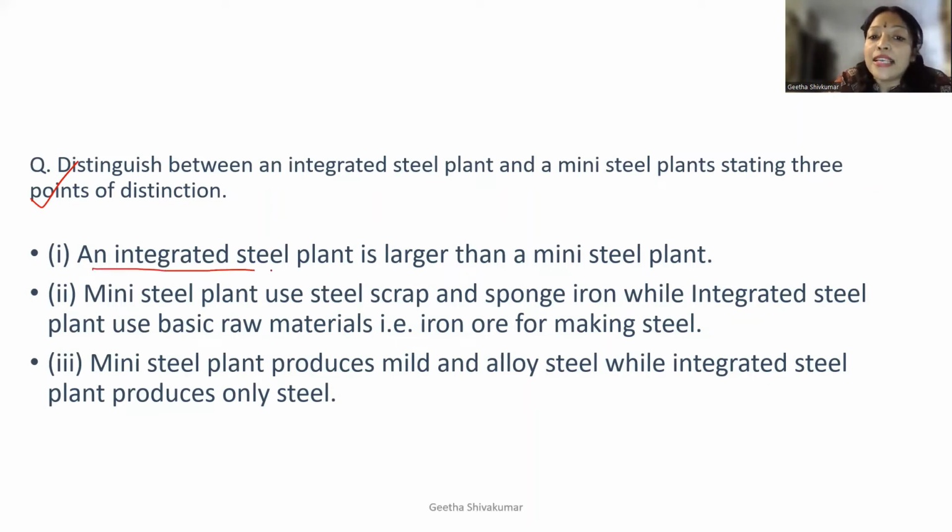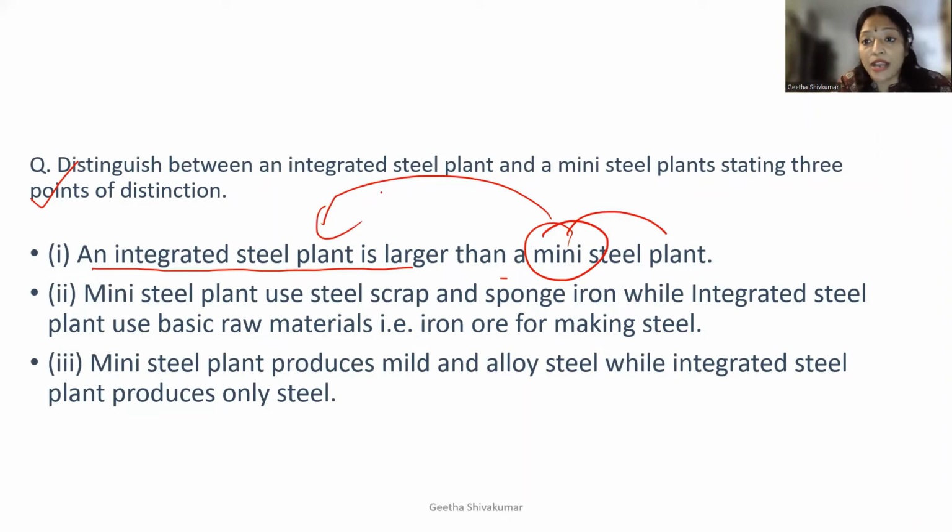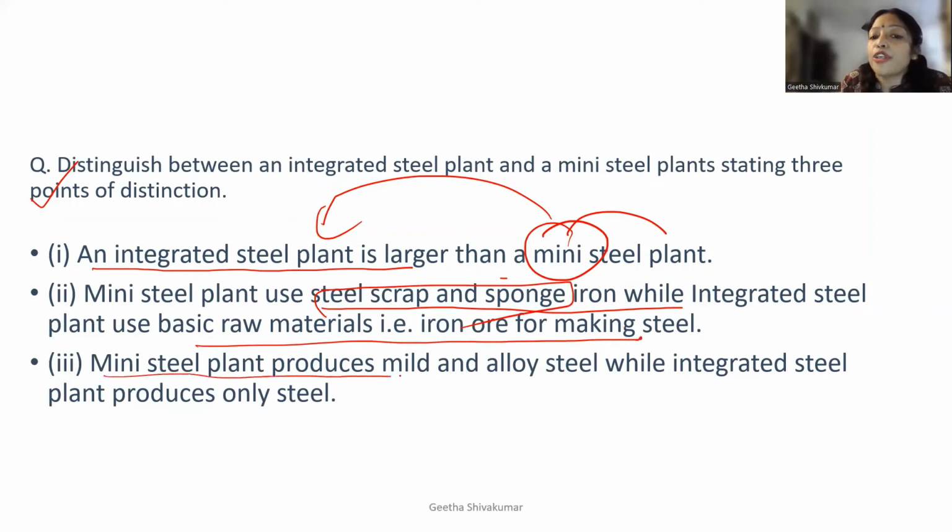The integrated steel plant is larger, and mini, with the name itself, what does mini mean? Small. Okay, so it's a mini steel plant. Compared to the mini steel plant, your integrated steel plant is big. Mini steel plant uses steel scrap and sponge iron. Okay, very, very important point. Whereas integrated steel plant uses basic raw materials, that is your iron ore, for making steel. Then mini steel plant produces mild and alloy steel, whereas integrated steel plant produces only steel.